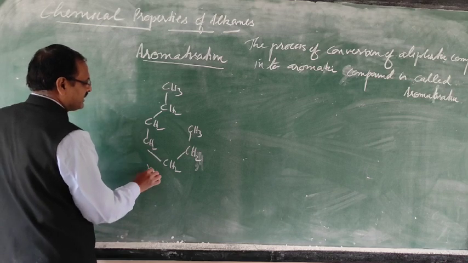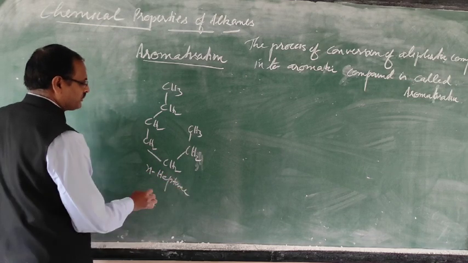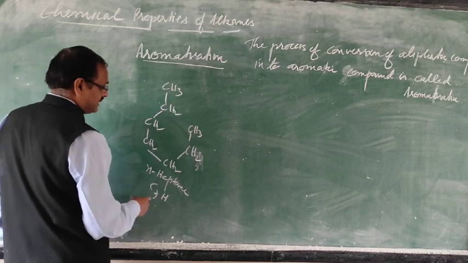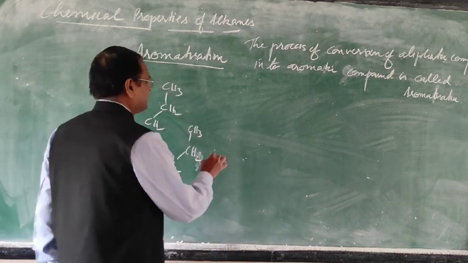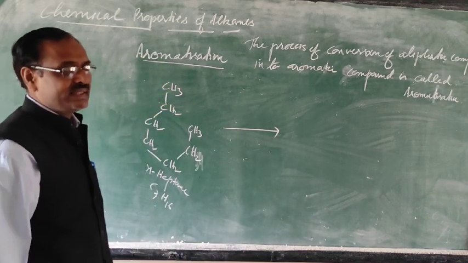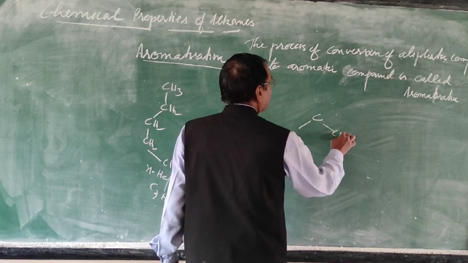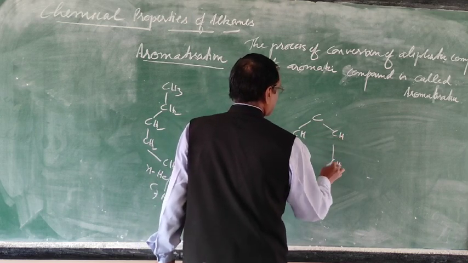This is n-heptane. What is the molecular formula? C7H16, that is 7 times 2 plus 2, 16. When it is heated with a suitable catalyst, it is converted to a benzene derivative. What is the benzene derivative? Just you see.